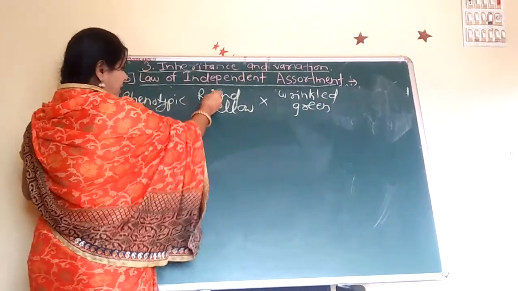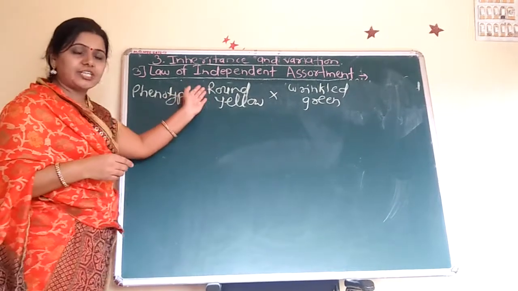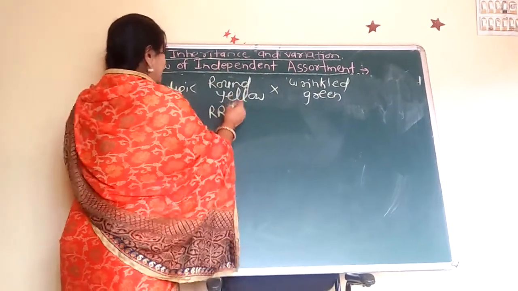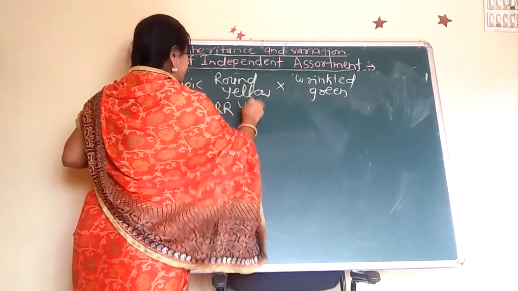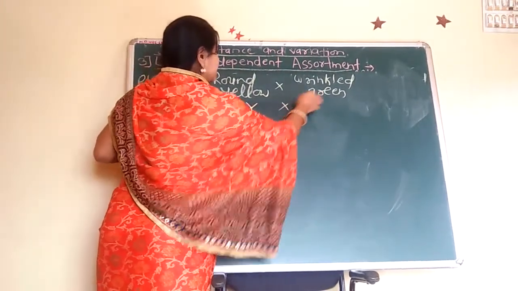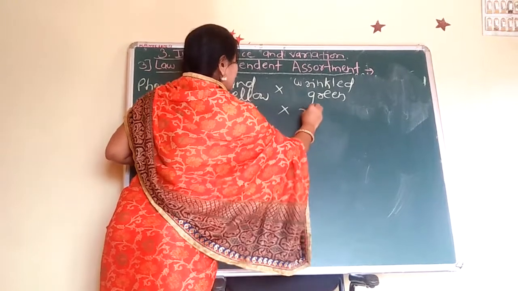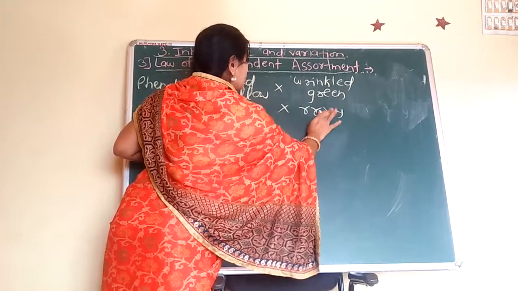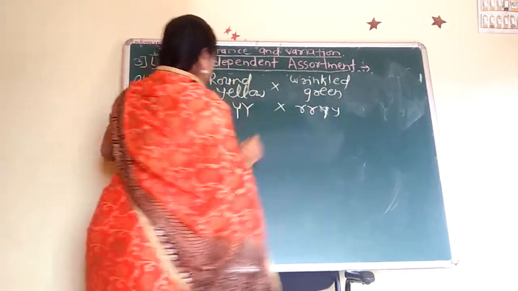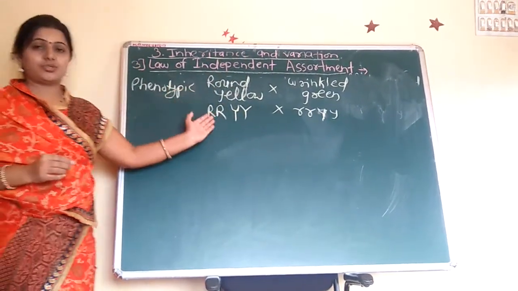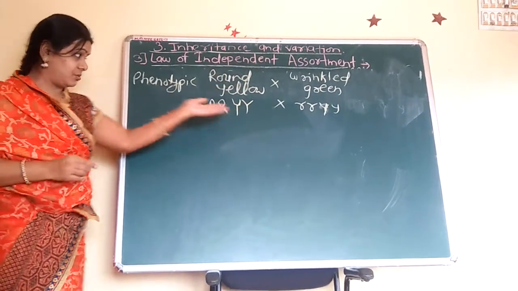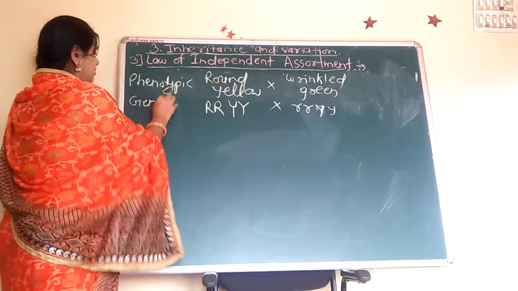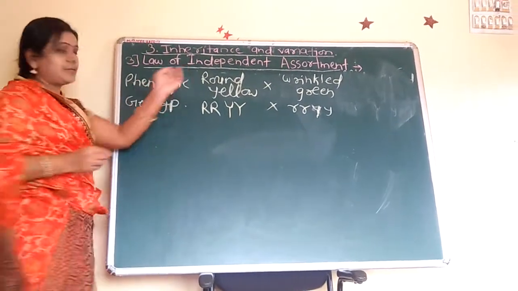That is round and wrinkled, the seed shape, round is the capital R, and yellow is the capital Y, crossed with wrinkled, small r, and green, small y. Here, when these two phenotypic characters are crossed, these are the genotype, and this is the phenotype.